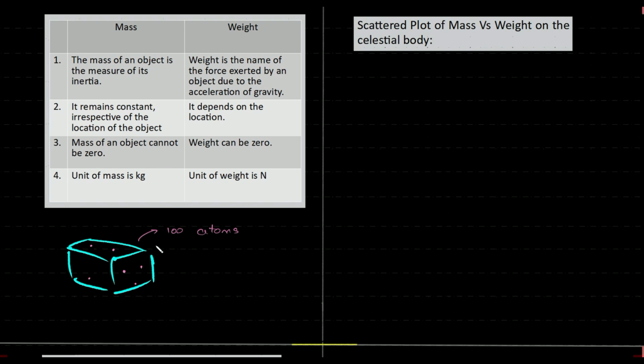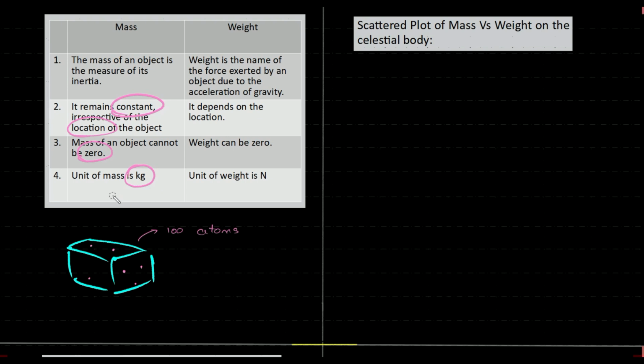So my question to you guys is, will this object have the same number of atoms if we take it to different places, on the surface of the earth, on the surface of the moon, on the surface of the sun? Will it change or will it be the same? It will be the same, is it not? And thus the mass of the object will not change. It remains constant even though we change the location. The mass of the object cannot be zero. The unit of mass is always kg.